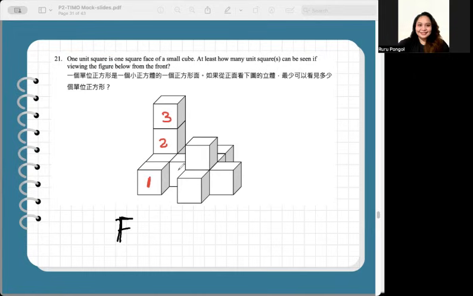Then going to the right, this is the fourth square we can see from the front. Going to the right, 5, 6, 7. So in this question, there are 7 squares that we can see if we view the figure from the front. 7 only.